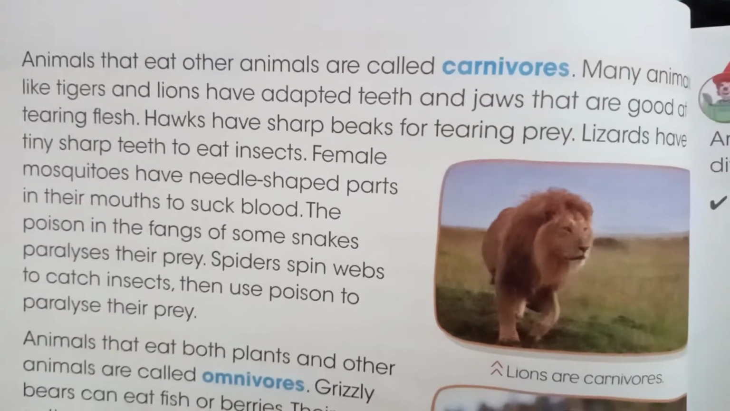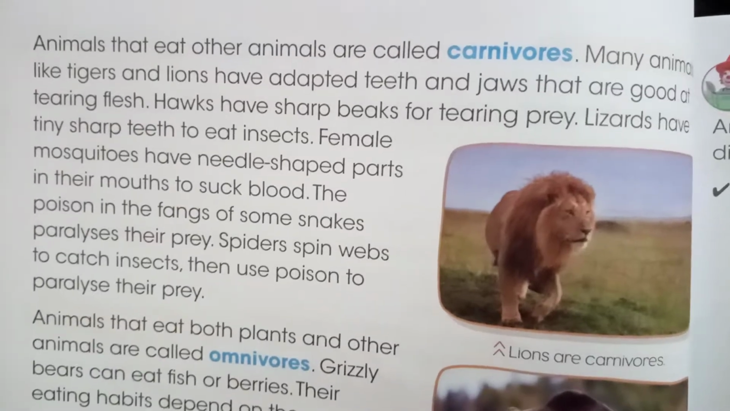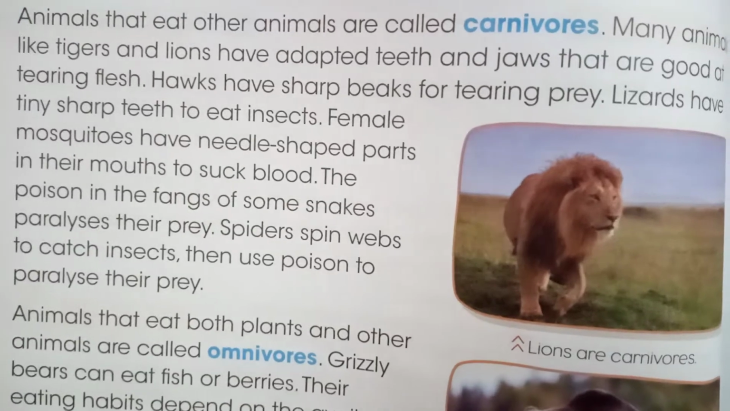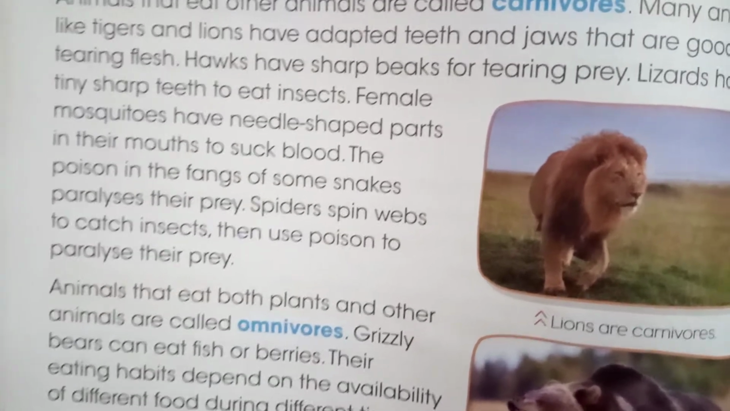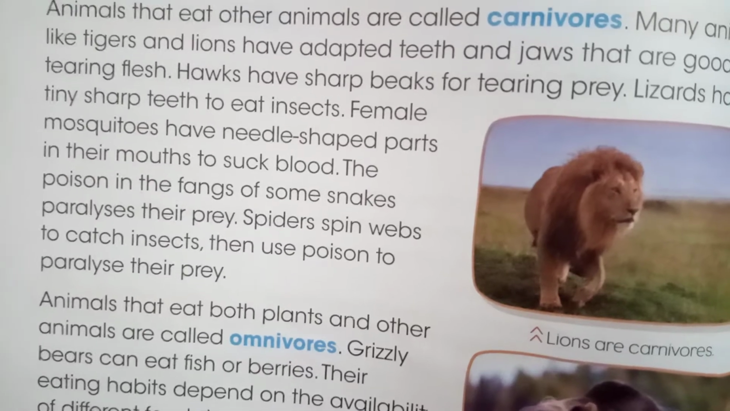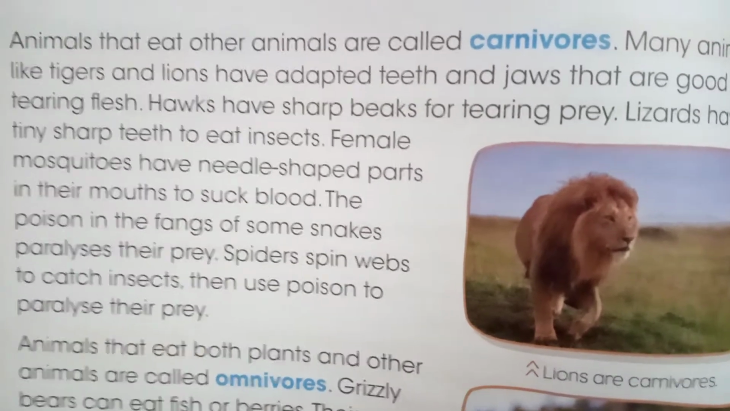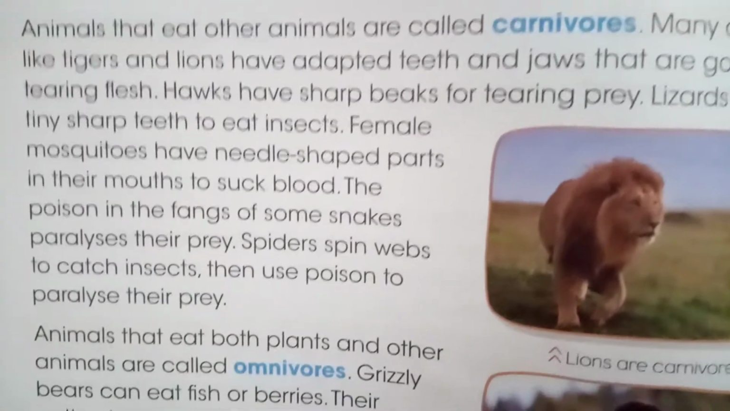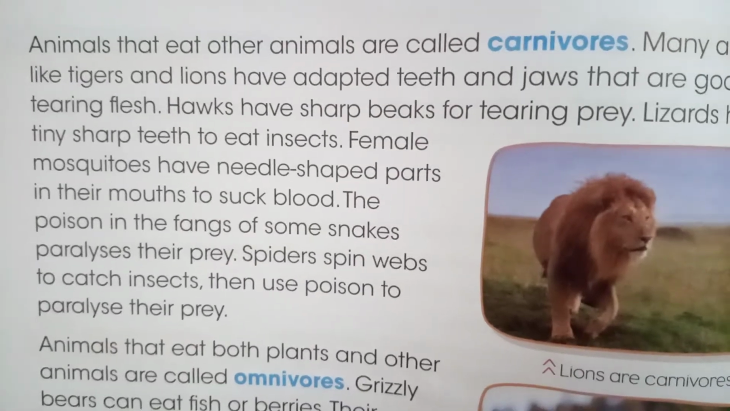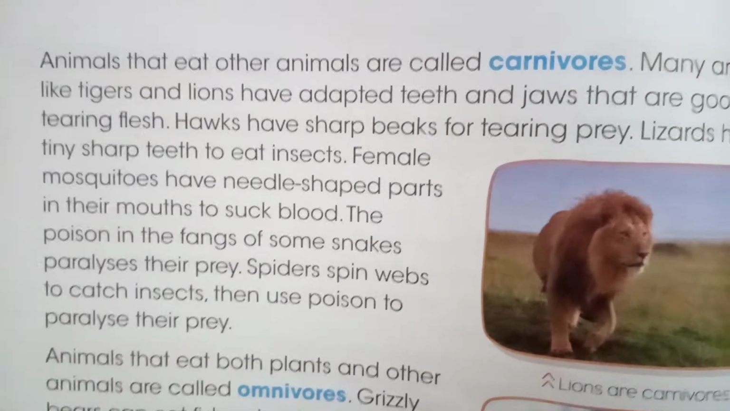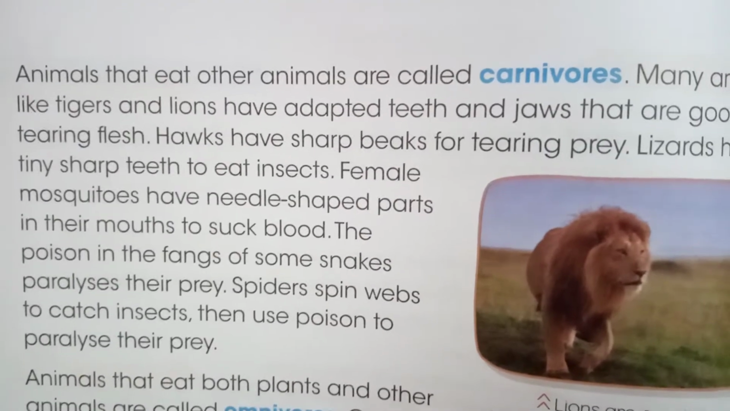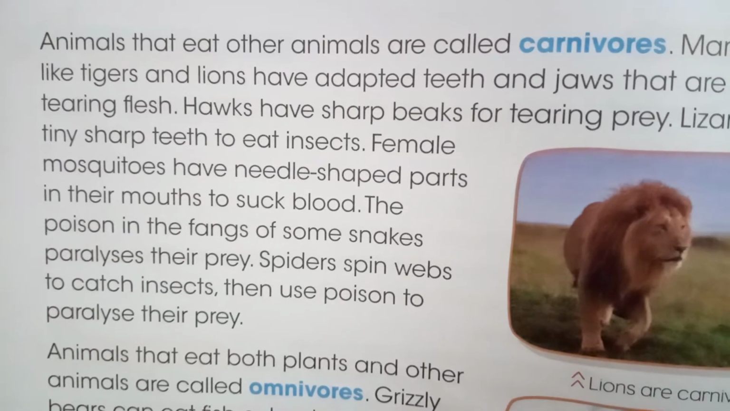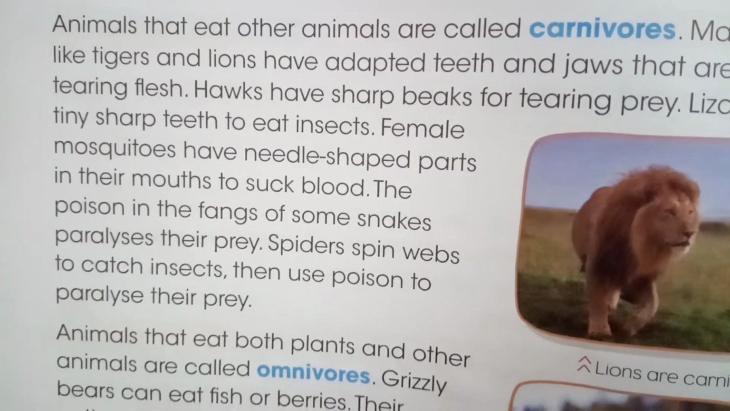The snakes have poison in their fangs, and with that poison they can paralyze their prey. First of all they paralyze, and then they eat their prey. Prey is the animal that they want to eat. Now spiders have a different way of finding their prey. Spiders spin webs, and their webs are so sticky that the insects just stick in their webs, and after the insects are caught in the web, then they use poison to paralyze their prey so that they are eaten easily.